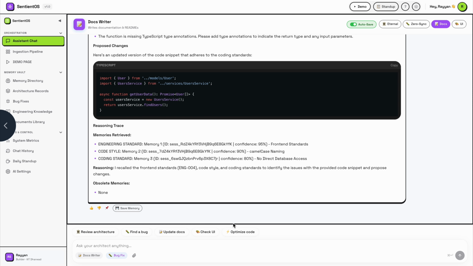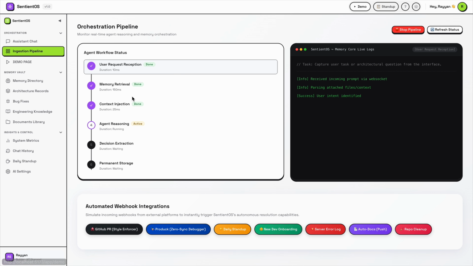SentientOS understands architecture rules and enforces company-specific standards. Now I'll show you how SentientOS processes a user's request through its autonomous memory-driven pipeline. Unlike traditional AI systems that simply answer prompts, SentientOS retrieves historical knowledge, reasons over context, makes decisions, and permanently learns from every interaction.